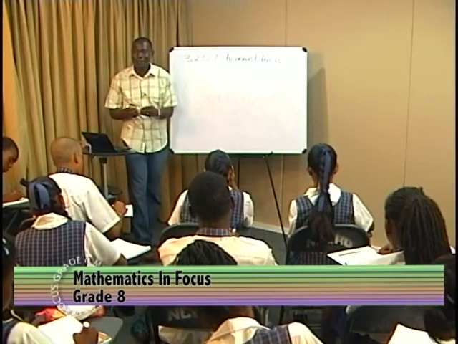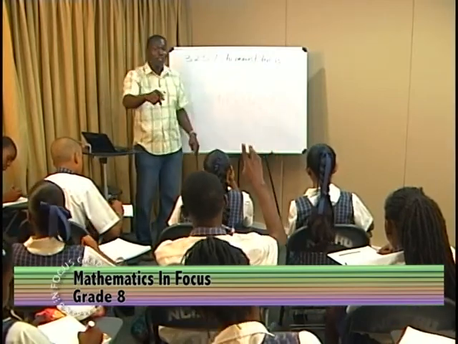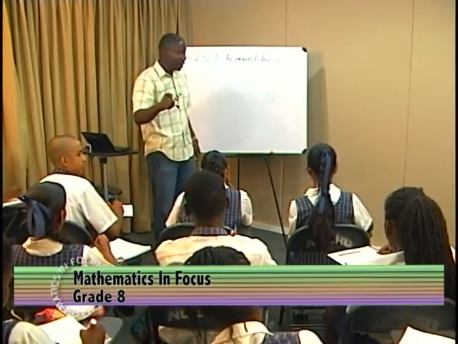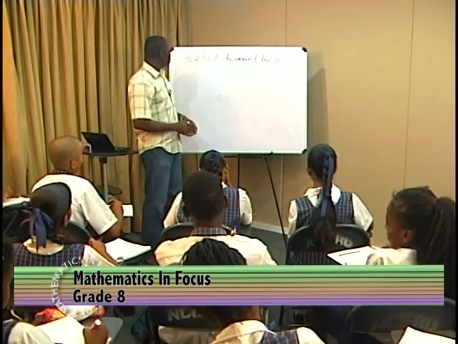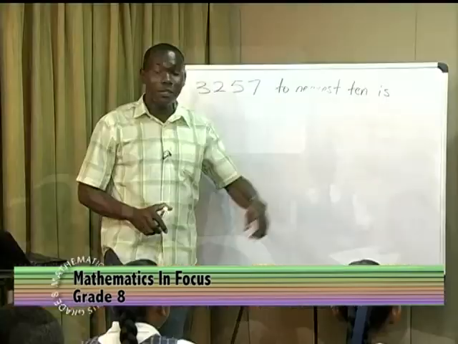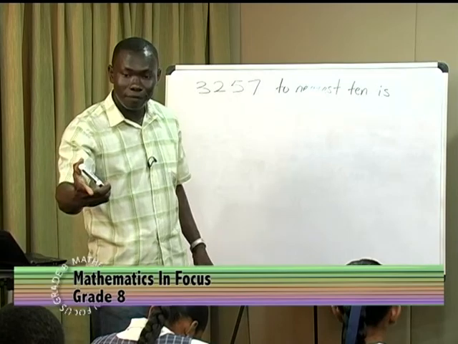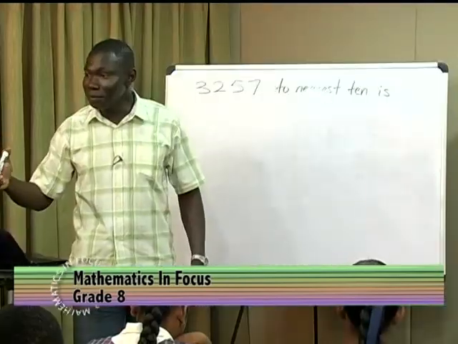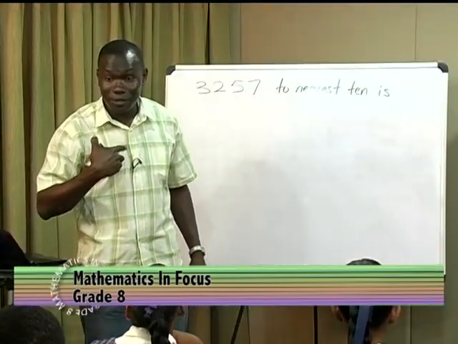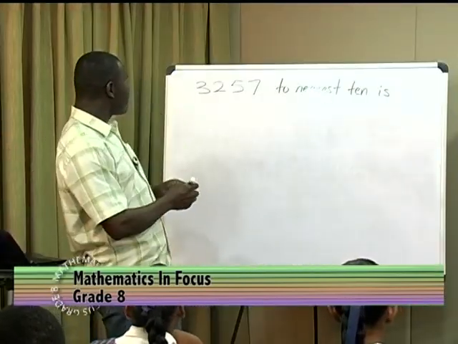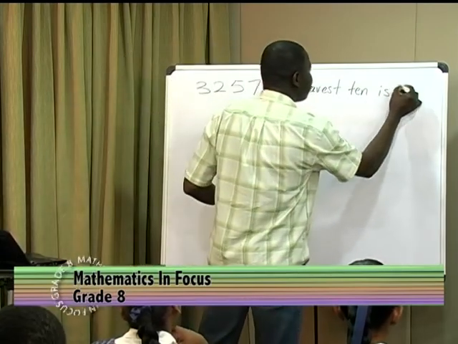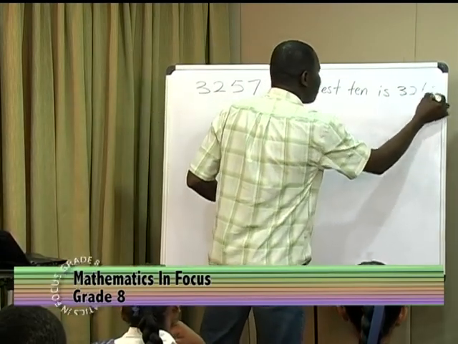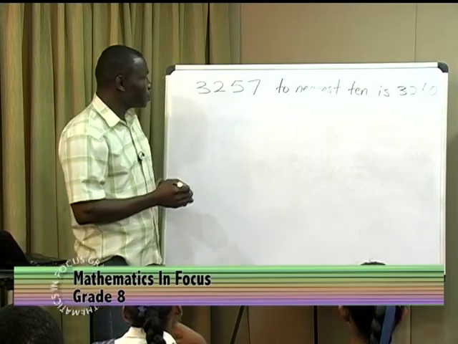Who's going to answer? Yes, what you said is you're going to get all correct, right? I will have to remember that. When 3,257 is rounded to the nearest 10, the answer is? 3,260. 3,260. Anybody disagree with him? Well, I don't disagree with you either. 3,260.